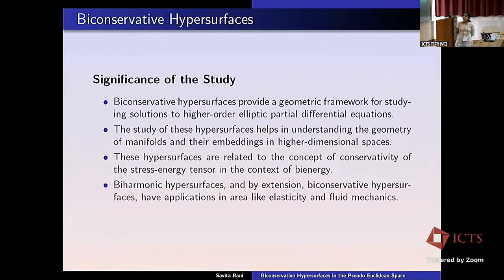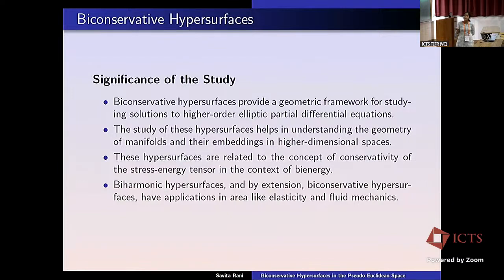So what is the significance of studying such hypersurfaces? They provide a geometric framework for studying higher order elliptic PDEs, and the study of these hypersurfaces helps in understanding the geometry of manifolds and their embedding in higher dimensional spaces. Moreover, these hypersurfaces are related to the concept of conservativity of the stress energy tensor in the context of bi-energy.